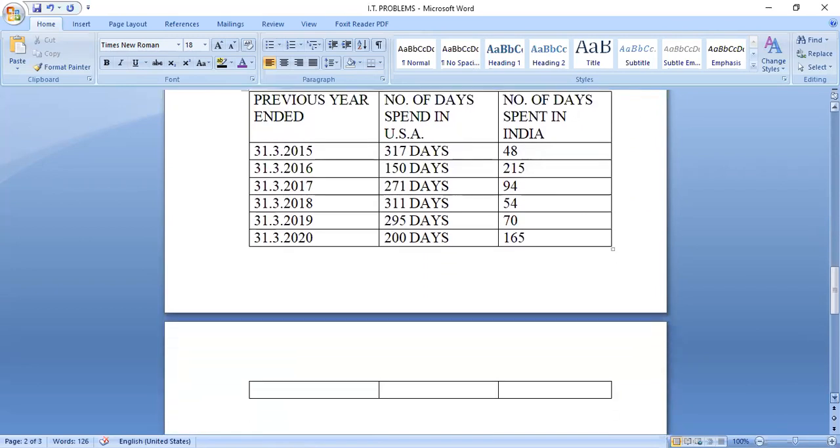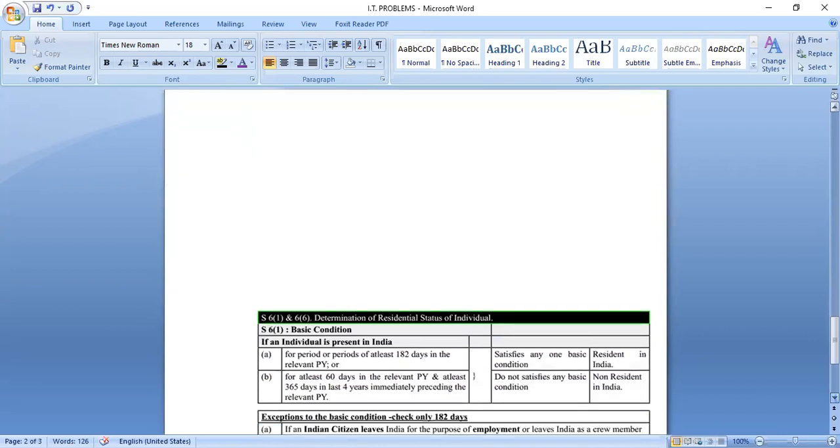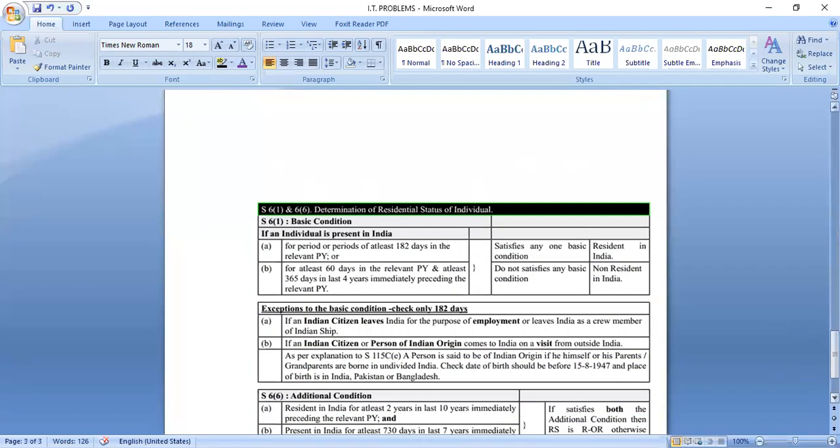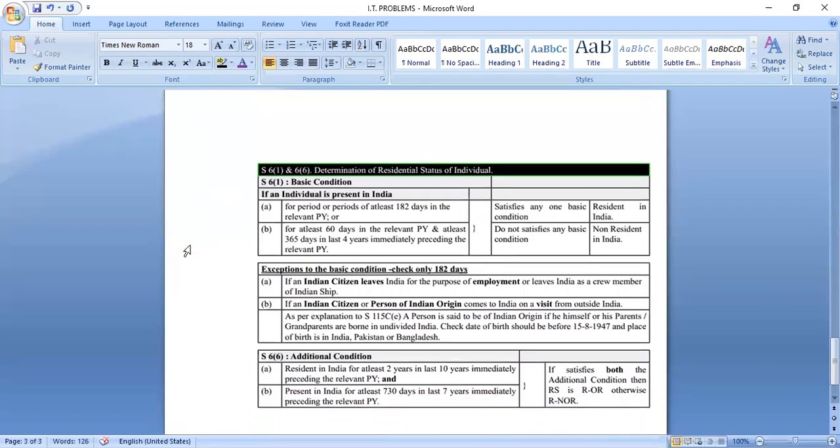Now next, you have to have a brief view of the basic condition and additional condition. These are basic conditions. They apply only to individual and HUF, not to company, not to firm. For firm and company it will be different. Under basic condition we have Rule A and Rule B. Under additional also we have Rule A and Rule B.